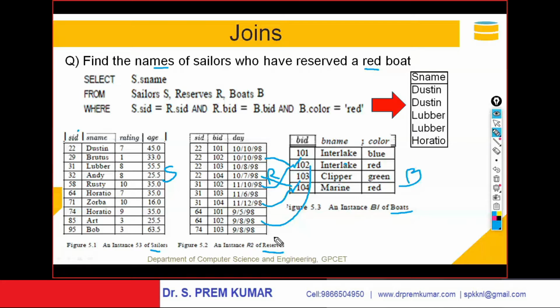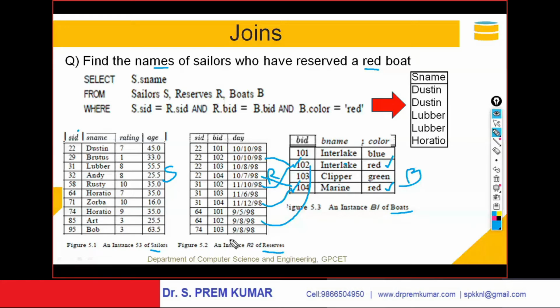So who reserved the 102 boat? Why am I focusing on 102 and 104? In the question he is saying the boat color should be red, so the red color boats are being chosen. He is asking who reserved red boats, so I am choosing only red boats and taking the boat IDs. The boat IDs of red boats are nothing but 102 and 104.